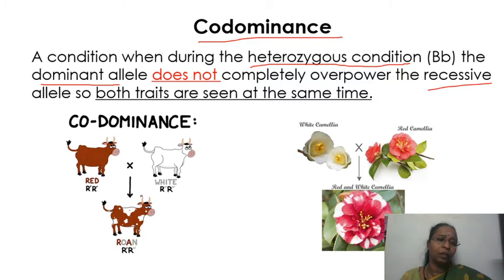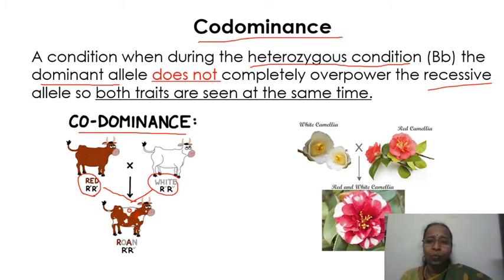In one region, one allele will be expressing. See here, the white allele is expressed. Here, the brown allele is expressed. This is a classical example for this. Here, a red cow is crossed with a white bull. It can be vice versa also. But here you cannot tell red as a dominant one and white as a recessive, nothing like that. Again, it is a pure breeding red and a pure breeding white. But the F1 offspring which you got is a roan. A roan is a cow which has both the alleles for red coat as well as white coat color in patches. It is not mingling, rather it is patches.